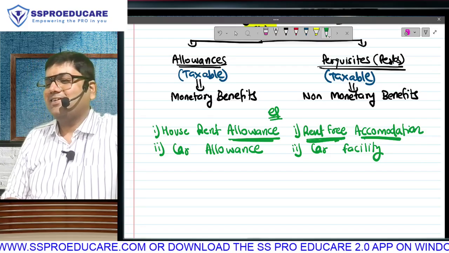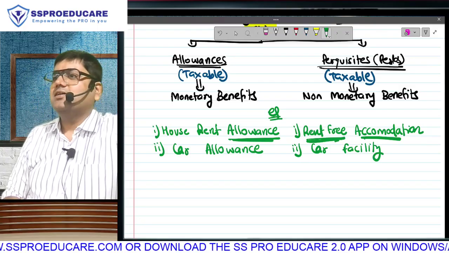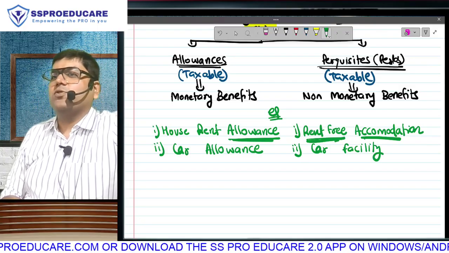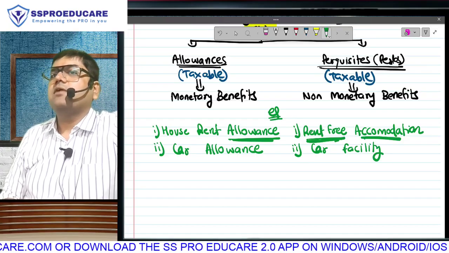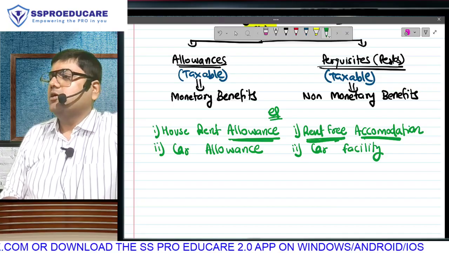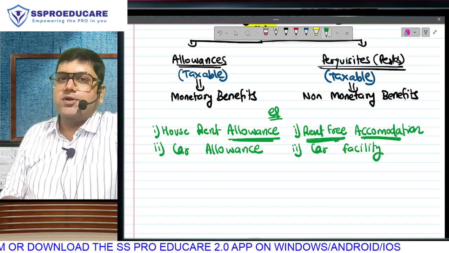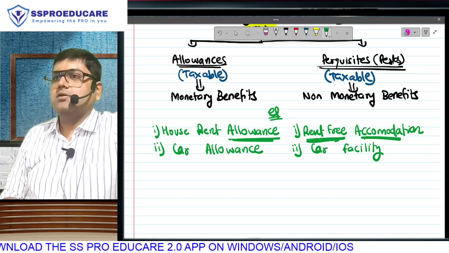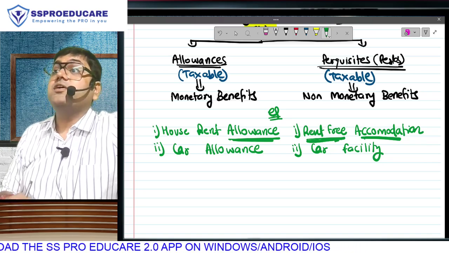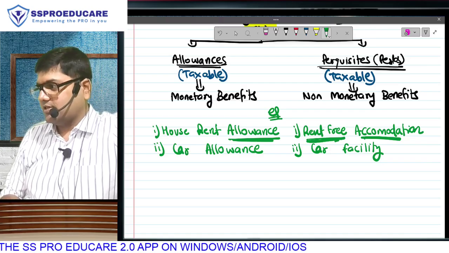That's a car facility. Tell me one thing. If your boss is giving you the car, are you saving car ka expenses? That will also be added in your taxable salary. So the benefit, whether monetary or non-monetary, both cases it is going to be taxable. Is that clear? Now this will lay down what we have to study in the chapter.